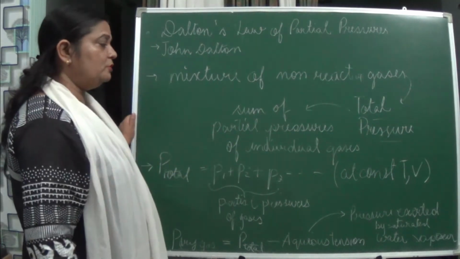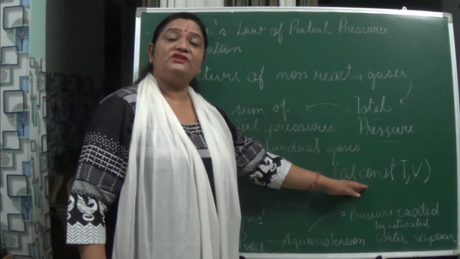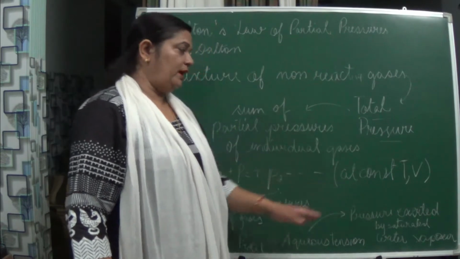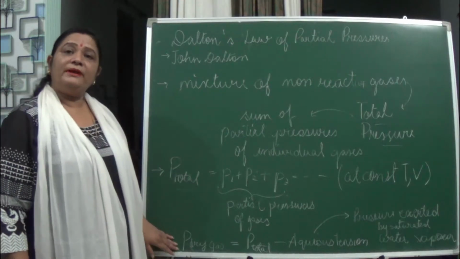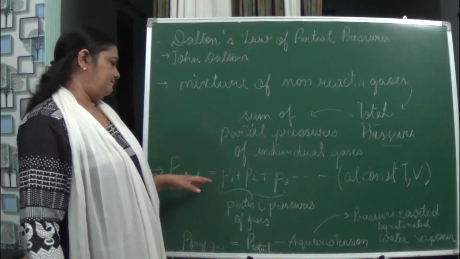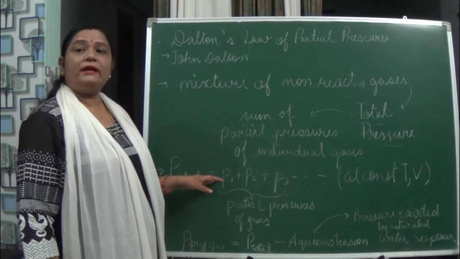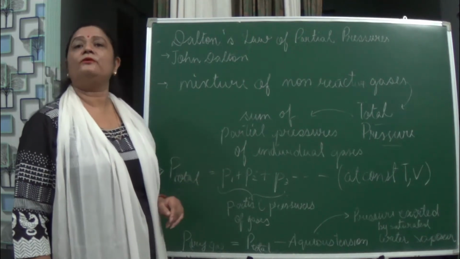But one thing you have to remember: what should be constant over there? Temperature and volume. Now, when we are taking out the total pressure of the gases, we collect it by downward displacement of water.